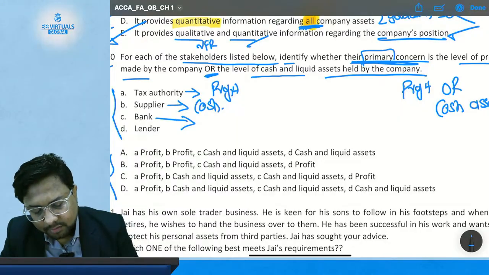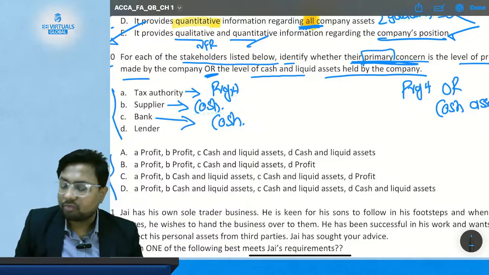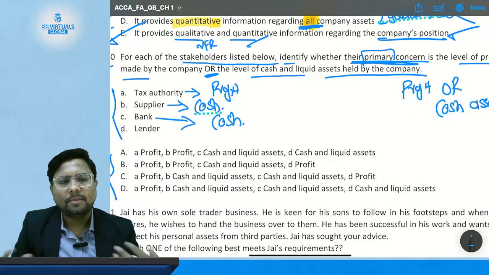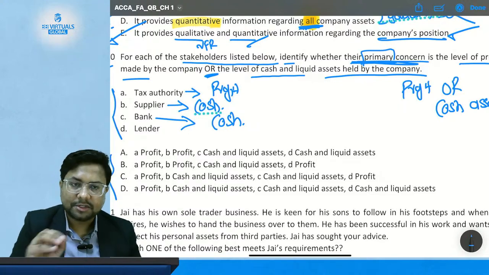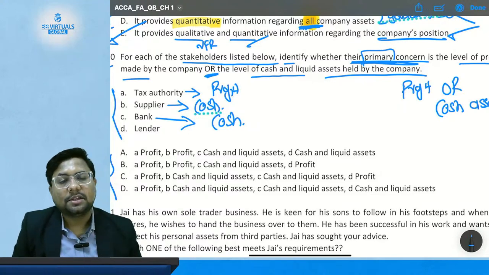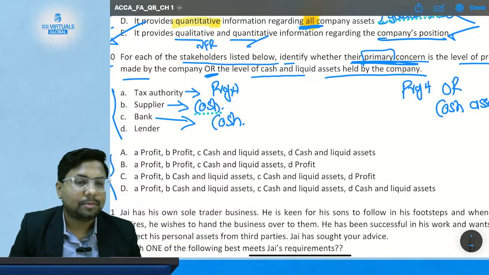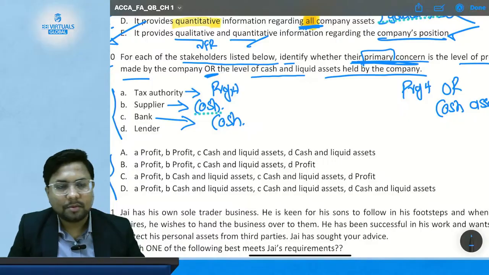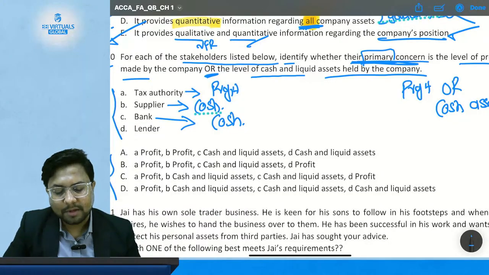So the correct answer for this stakeholder will also be cash, not profit, because you may be incurring loss but may have a sufficient amount of cash. Their first and primary concern is the cash. There may be cases where you have profit but don't have liquid cash to repay the bank. So their first concern will be whether you are able to pay back the bank or not. So the correct answer will be cash.